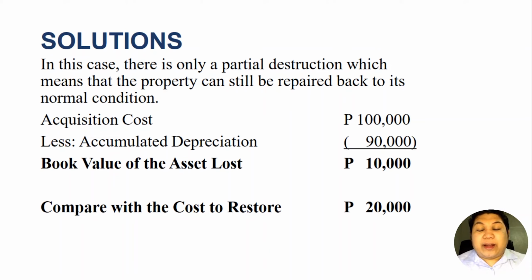So we will compare these two figures to determine whichever is lower, because the loss should not exceed the book value of the asset. In this case, assuming there was a total destruction like what we had in our previous example, we know that if there is a total destruction, the entire book value of the property should be treated